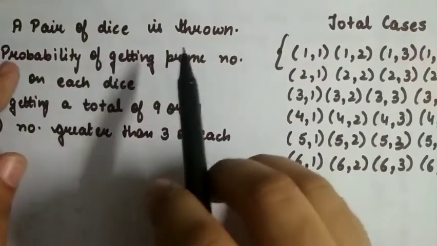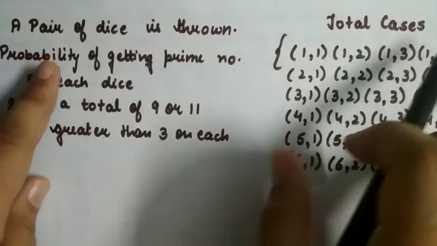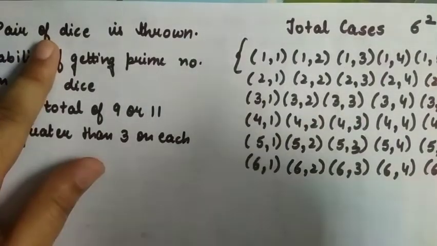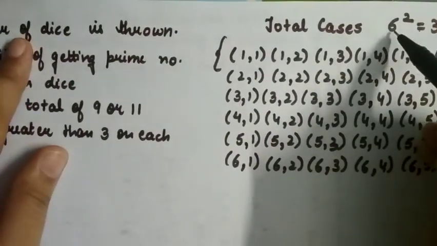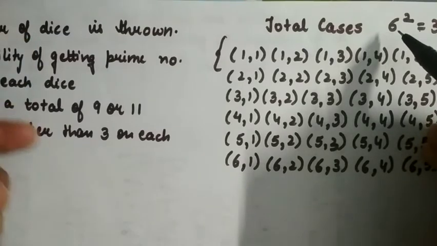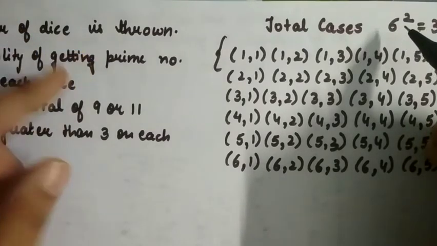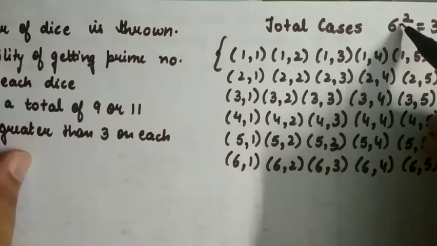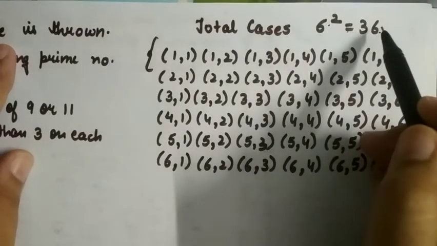I told you earlier also how we find the total cases. A dice has 6 faces, so we make 6 the base, and we are rolling 2 dice simultaneously, therefore our power will be 2. So the total number of cases would be 36.